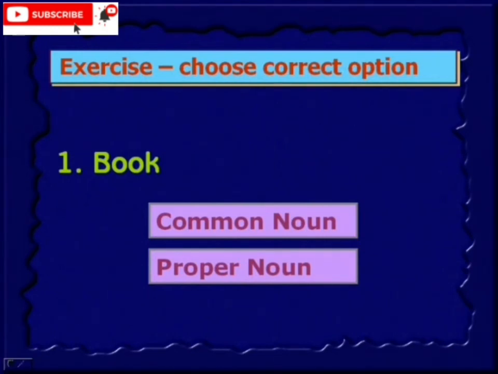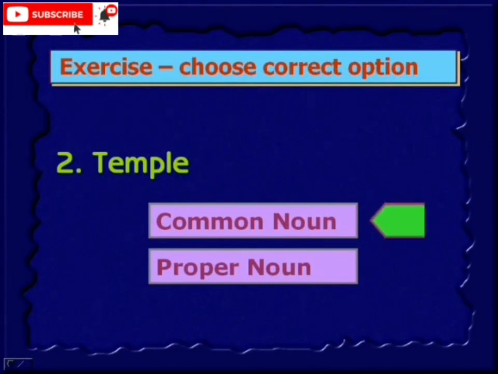Is it a common noun or proper noun? So book is a common noun because this is a general name, any book, not a particular book. But if you take a particular book, then it is a proper noun. Temple. So again, it's a common noun. Any temple. So it's a place, okay? It's a worship place. Therefore, it is a common noun.